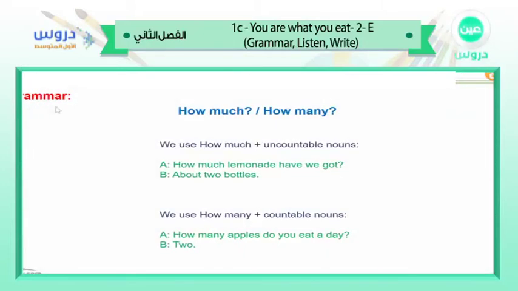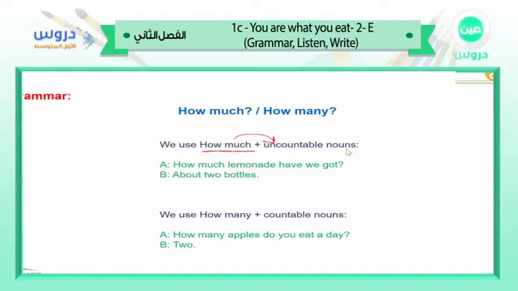The first thing, grammar. As we said, we will talk about how much and how many. Let's see. We use how much plus uncountable nouns. So, how much, we use it with uncountable nouns. Uncountable nouns come after how much. Okay? We have to put how much before uncountable nouns.